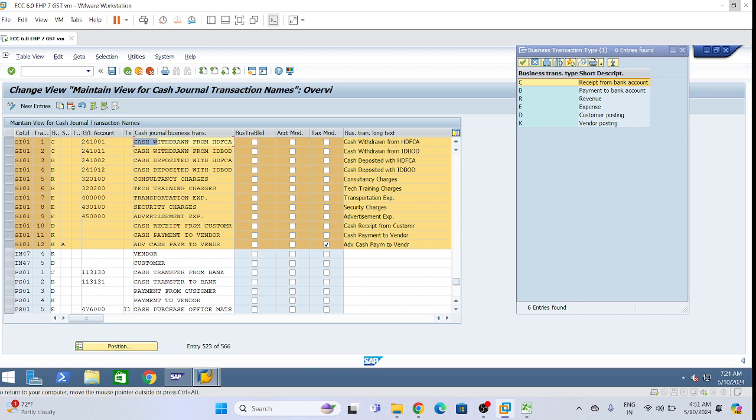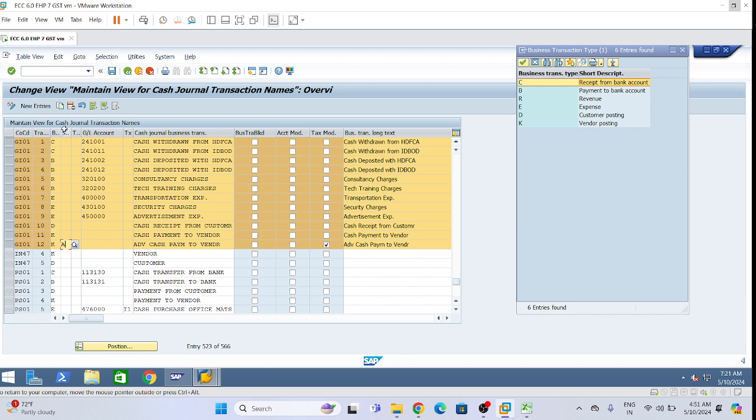That is the reason we are not defining them here. Instead, with the business transaction type, D means the system will understand it is a customer, and K means the system will understand it is a vendor.